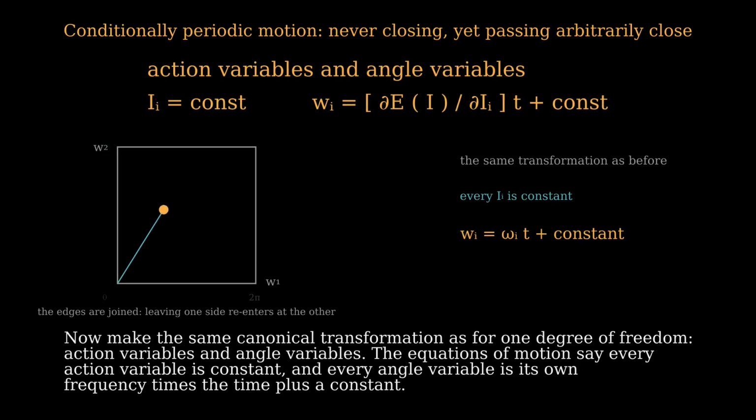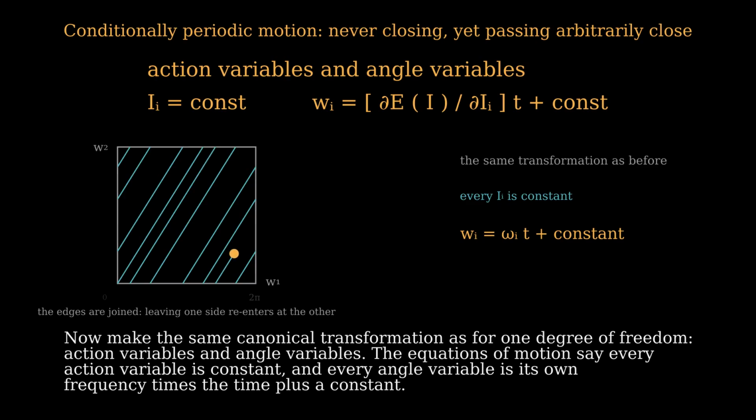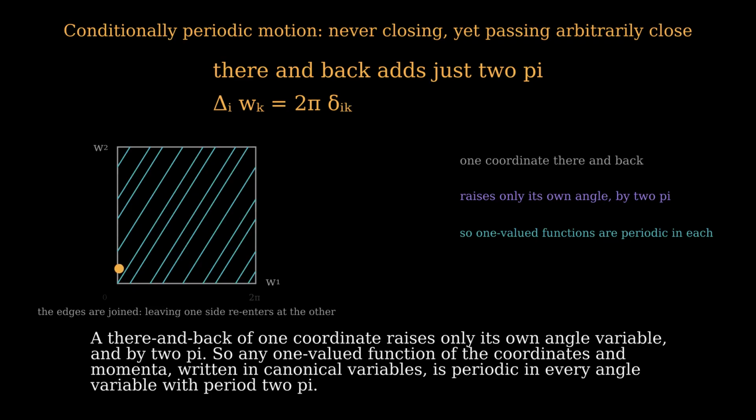Now make the same canonical transformation as for 1 degree of freedom, action variables and angle variables. The equations of motion say every action variable is constant, and every angle variable is its own frequency times the time plus a constant. A there and back of one coordinate raises only its own angle variable, and by 2 pi. So any one-valued function of the coordinates and momenta, written in canonical variables, is periodic in every angle variable with period 2 pi.